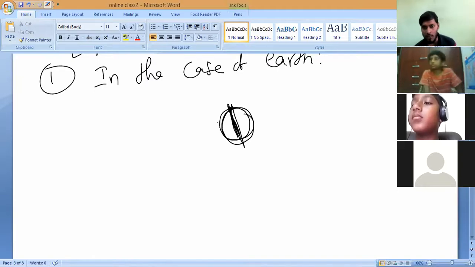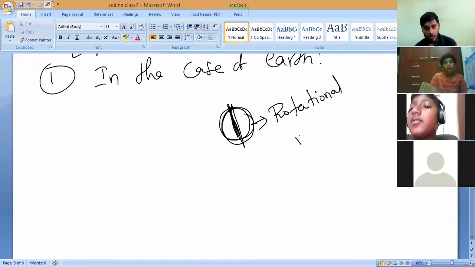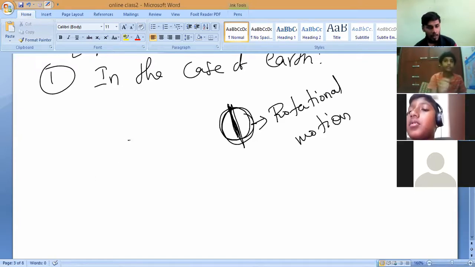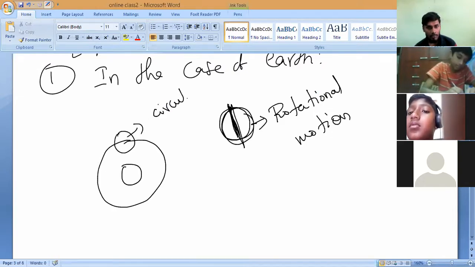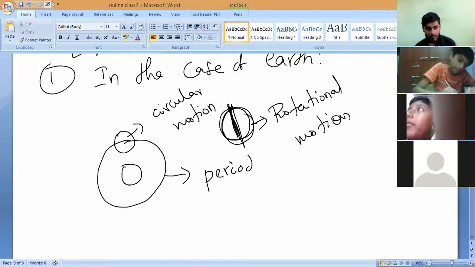So it also contains what? Rotational motion, because it is spinning around itself. Next, moving around the Sun: what motion? Circular motion, as well as periodic motion. So that is the first example.